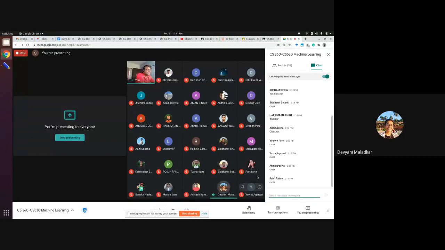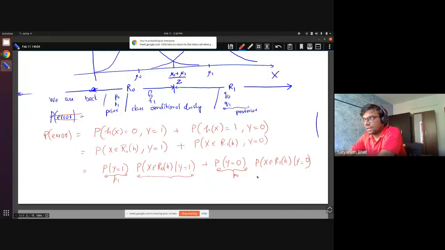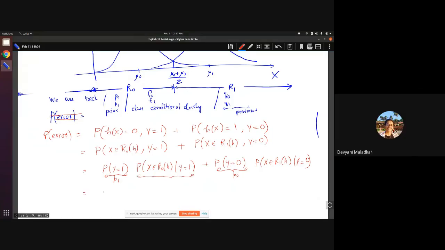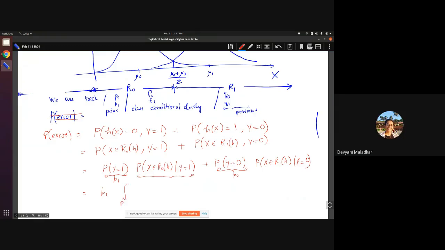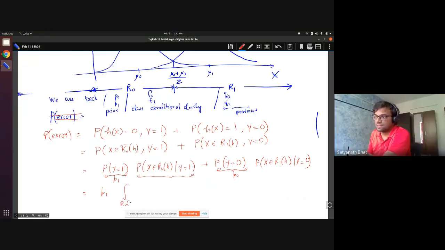So it's the integral. Okay, yes, let me write that. Which class conditional density? Here Y is equal to 1, so it will be F1 of x in the domain of R0, F1 of x dx. This is the class conditional density.